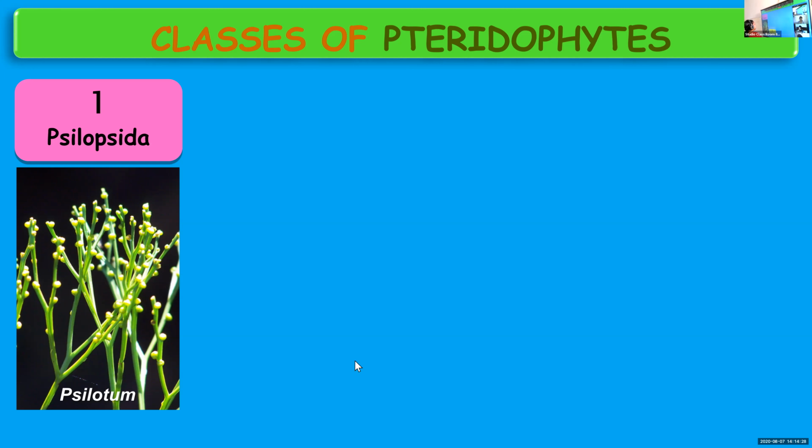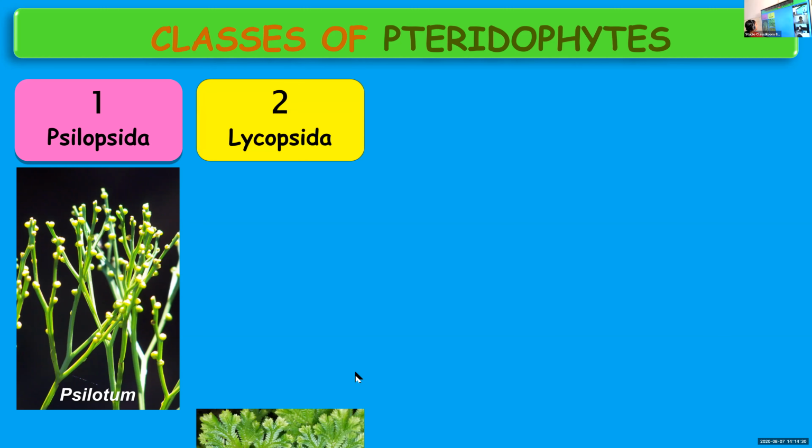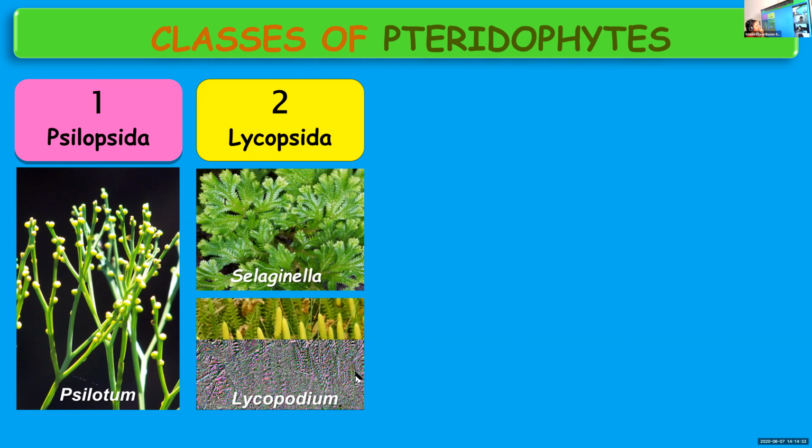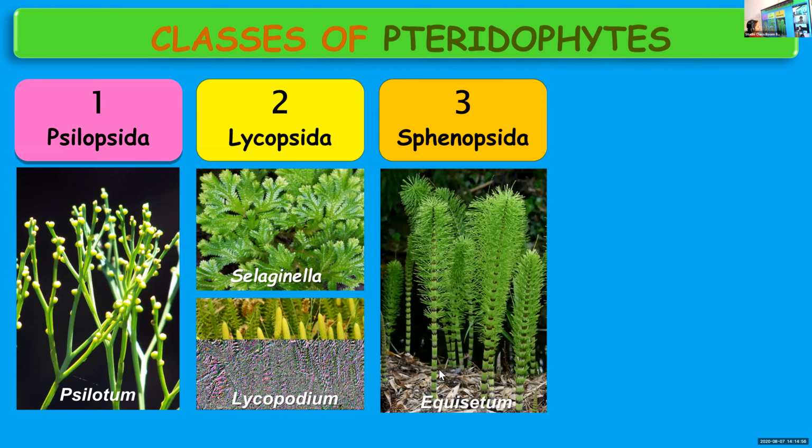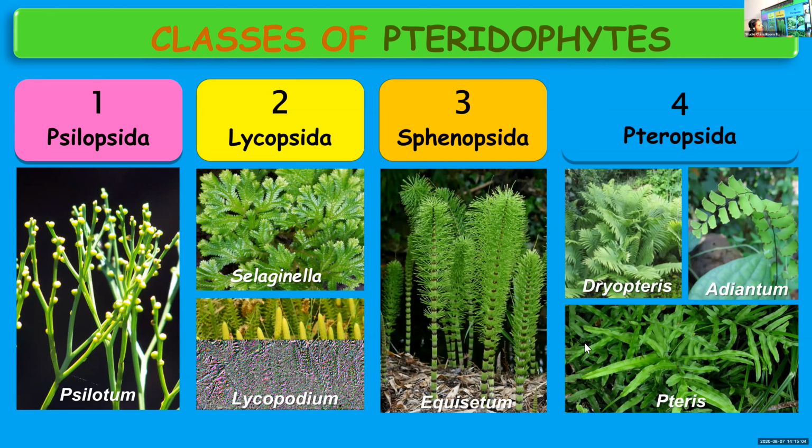Psilopsida, Psilotum. Second class, Lycopsida. An example is Lycopodium. Already we learned about Lycopodium. Anybody is remembering where we learned about Lycopodium? Homosporous. Very good. They are homosporous. Selaginella is also an example for Lycopsida. Third one, Sphenopsida. Example, Equisetum. And the last one is Pteropsida. Examples, Pteris, Adiantum, Dryopteris. Any one example you learn. Just one example is enough.